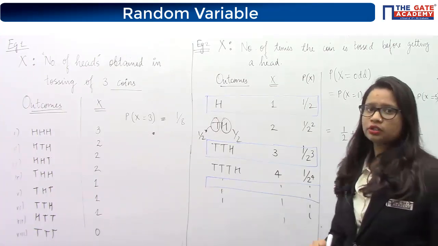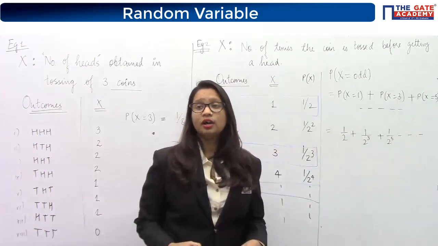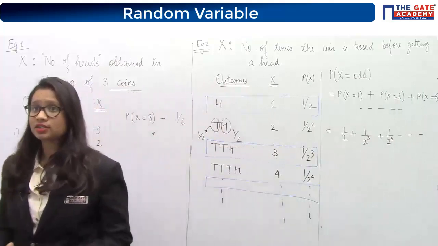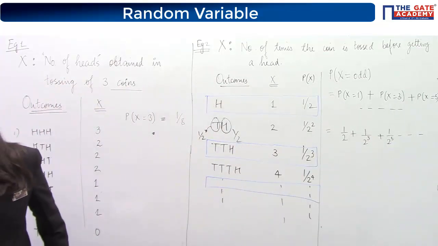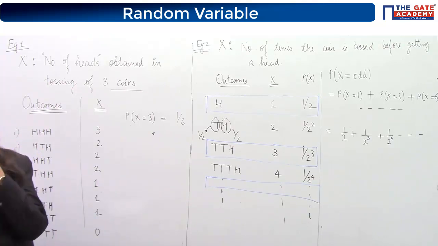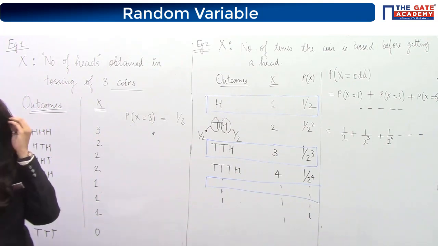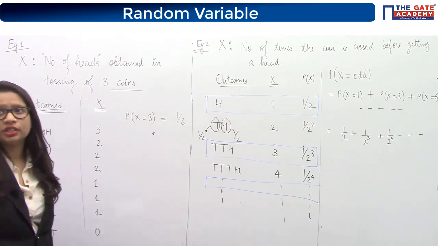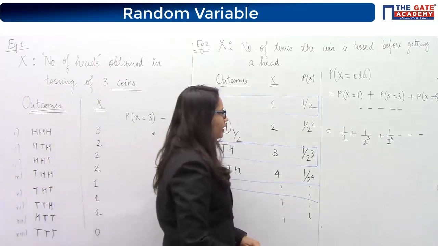Now how to solve this? This is a summation of a particular series. How to get this sum? What kind of series is it? Yes, it is an infinite GP.